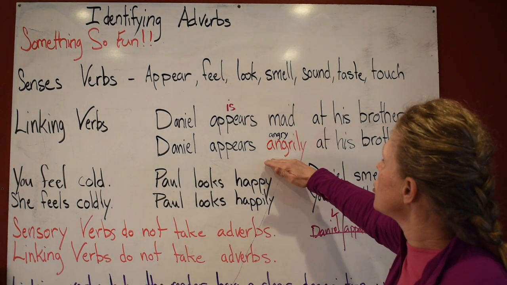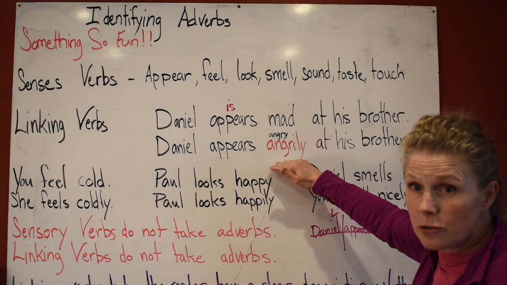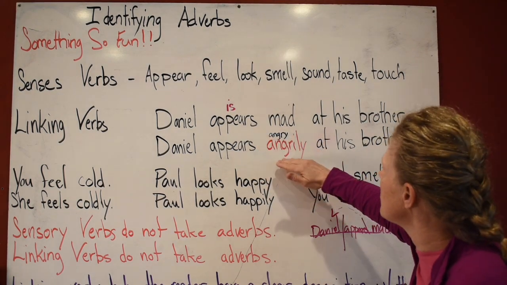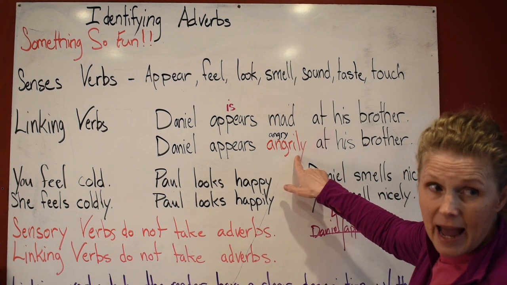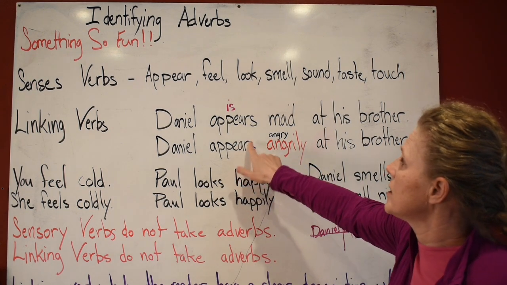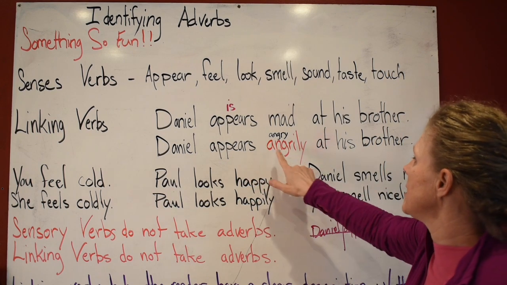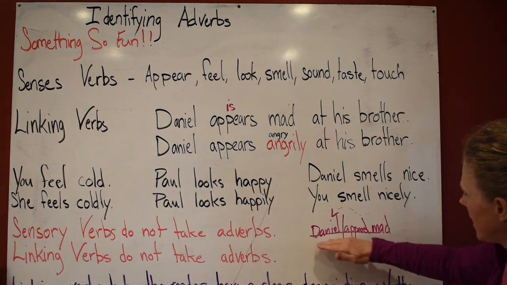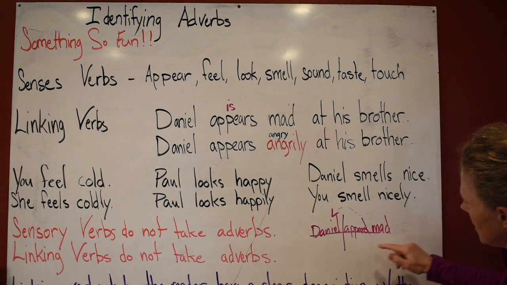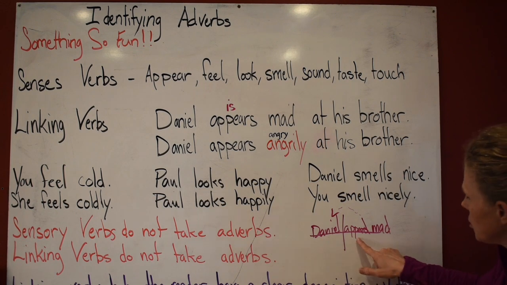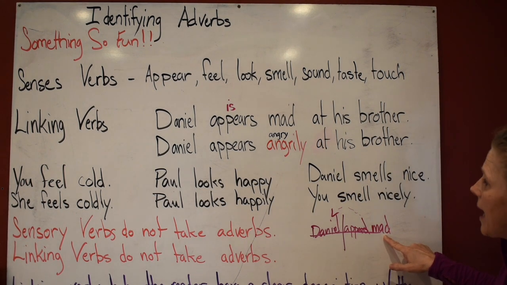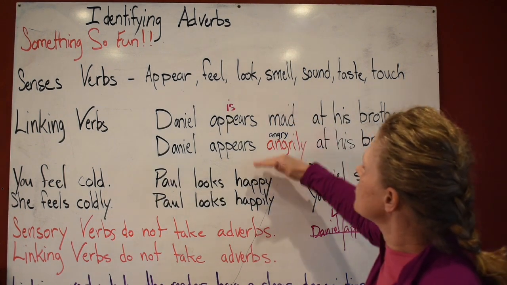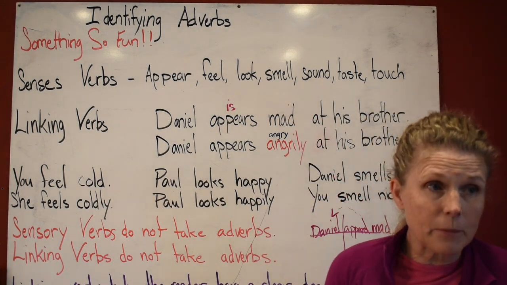So make sure that you are using these properly. You cannot put an adverb next to the linking verb like this. It needs to be an adjective because adjectives describe the subject. Daniel appears mad. So your subject, your predicate, and your predicate adjective. So just remember that.